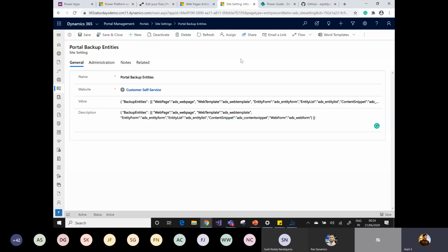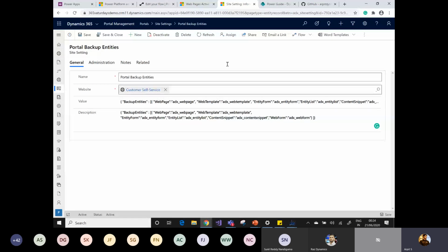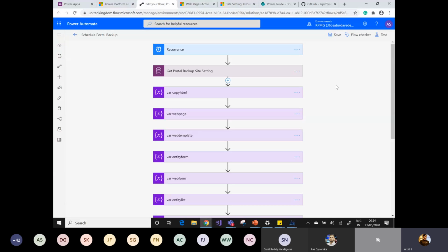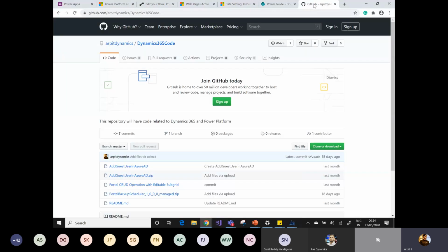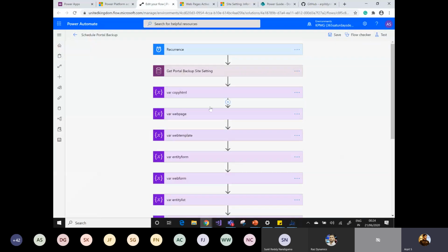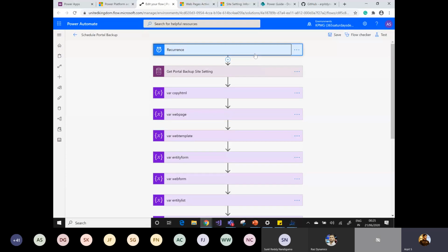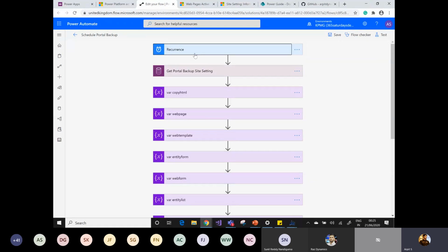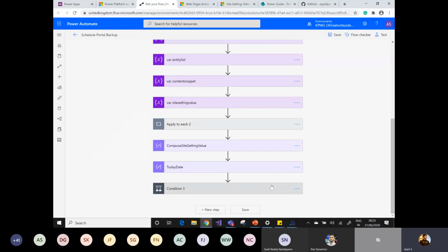So you just need to create these 2 settings and that's it. And this is the Power Automate flow I have created. Once you import the solution that is given in the GitHub, you will get this flow available in your instance. The only thing you need to change in this flow is the schedule time. Currently I have scheduled it on a daily basis at 10 o'clock IST. You can schedule it as per your need.